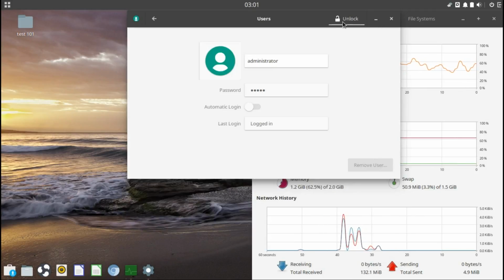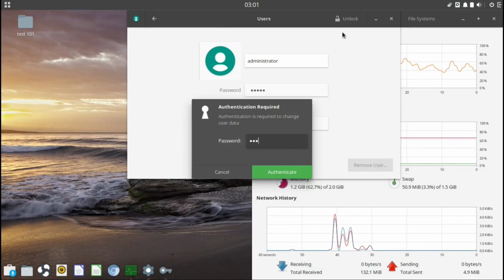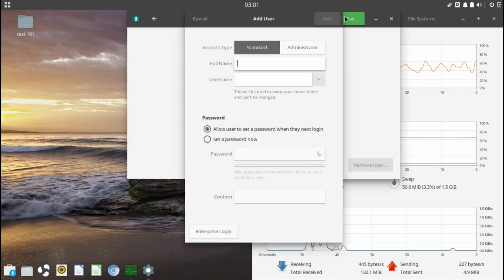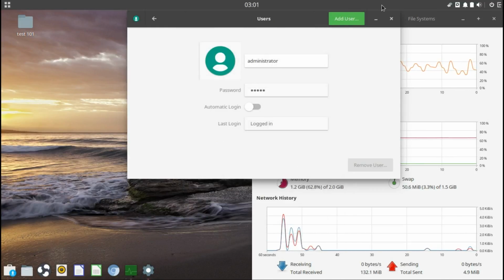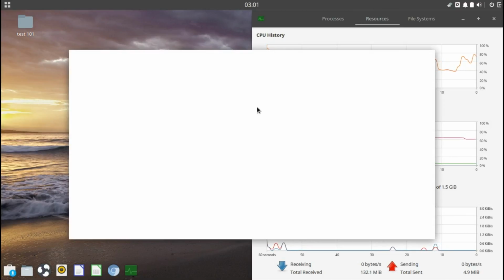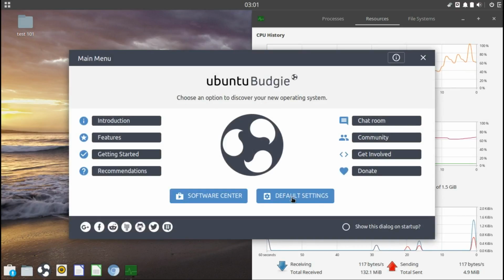You can add users. Like a machine, you can add more users. Very cool. Even enterprise login. Let's quickly go back here because we didn't look at all of them yet. I'm not going to install the other desktop environment also at the moment. I'm pretty sure it's also working. It's just going to take too long.